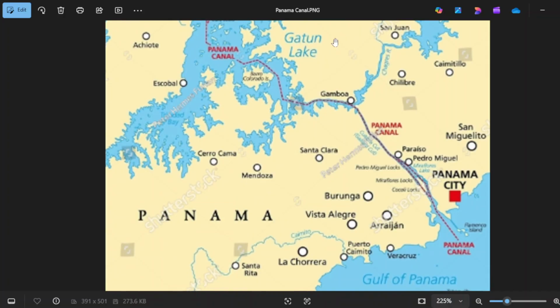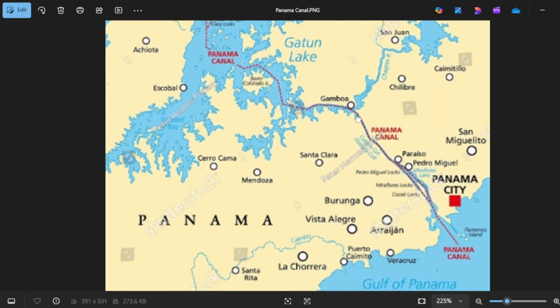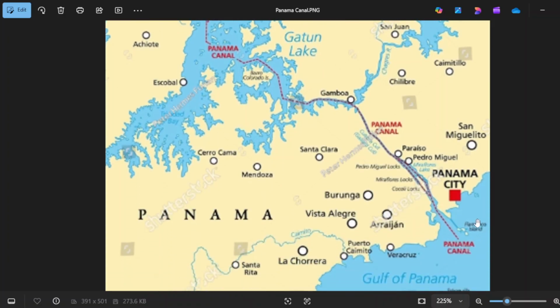Again, from here, Cristobal, somewhere around here, he will follow this route going to Balboa or the Panama Canal. Okay, so that is his route.